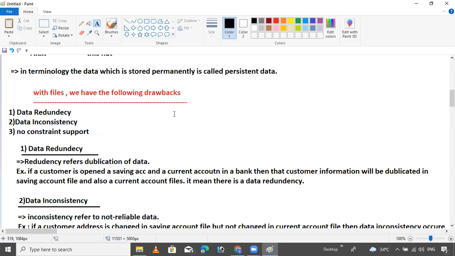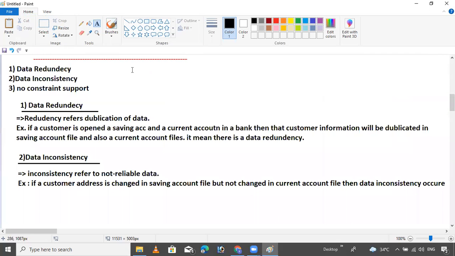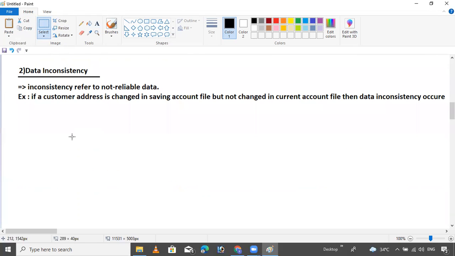Now our third point is no data constraint. This is very important. Don't worry, I will give an example.